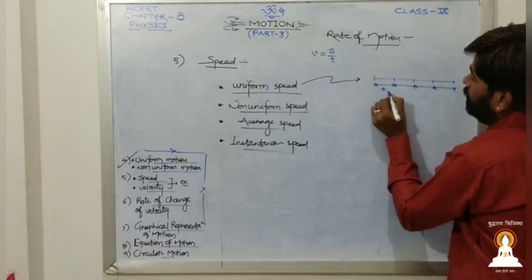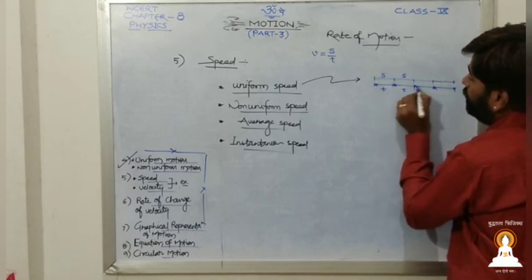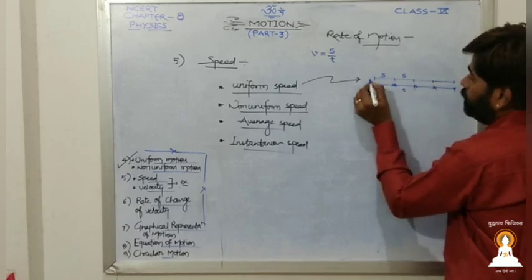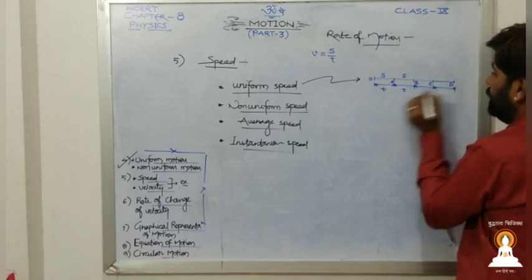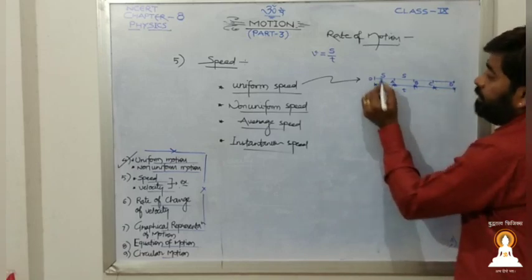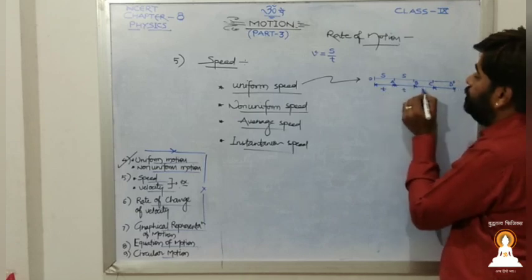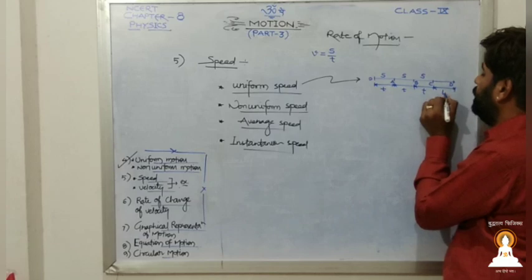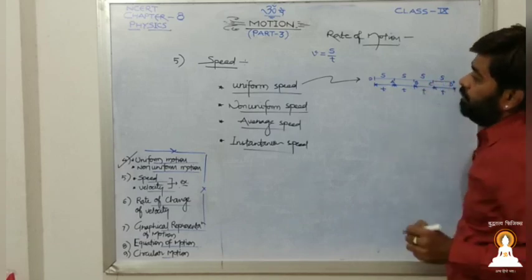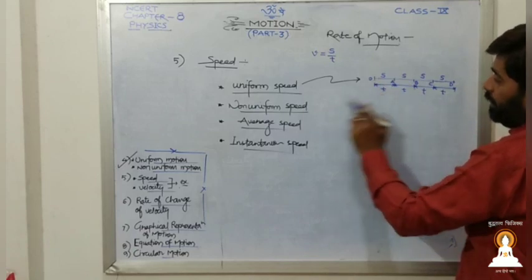Equal distance in equal interval of time. Yes, here also it had covered. Here also, say this is position O, this is position A, position B, position C and position D. So O to A, time taken T, distance covered S. A to B, time taken T, distance covered S. B to C, time taken T, distance covered S. C to D, time taken T, distance covered S. Okay, so that is uniform speed. Equal distance in equal interval of time.